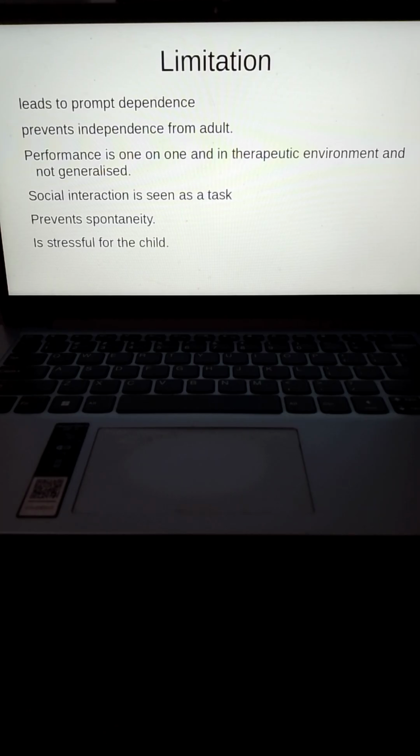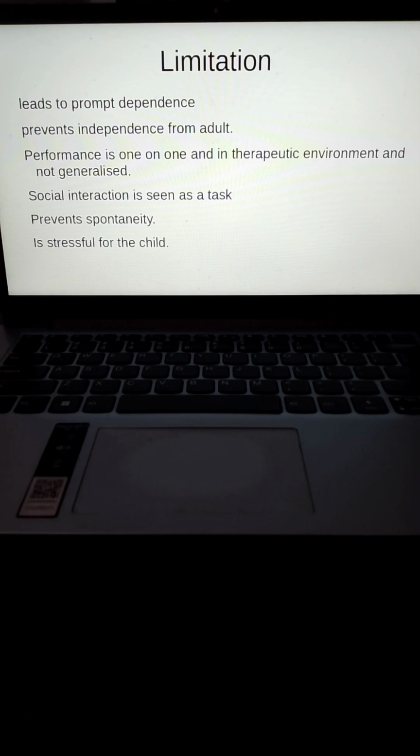So this is where the parents will say, "Oh, he was doing all of those things, but I took a break. I couldn't practice it, and now he has forgotten." He has not forgotten. He doesn't see the functional use of that thing beyond that material.